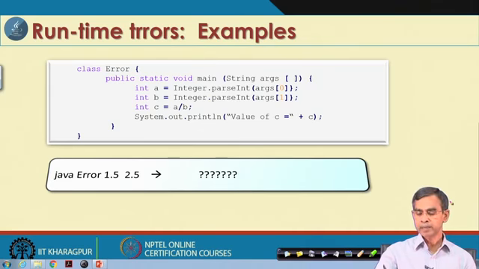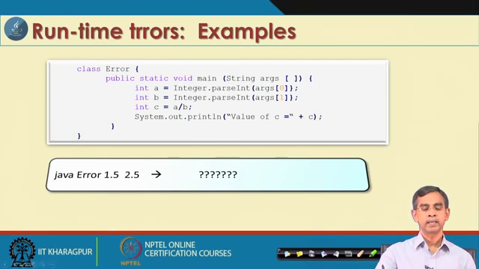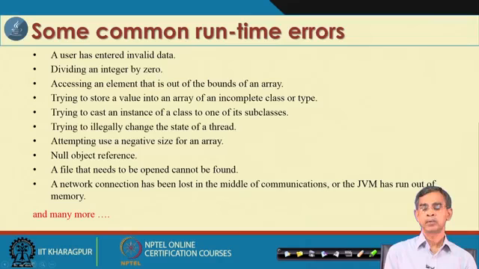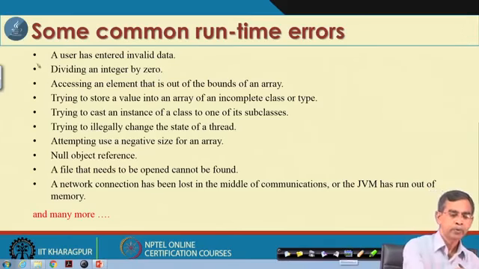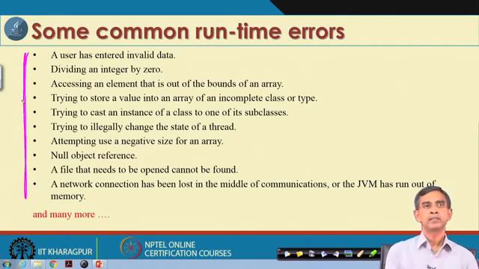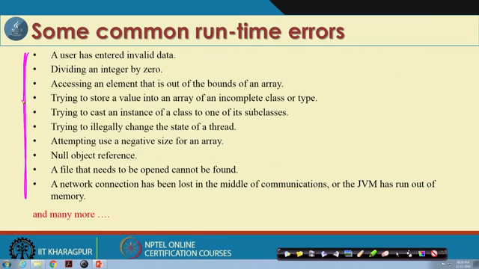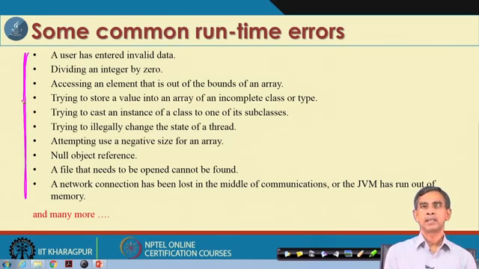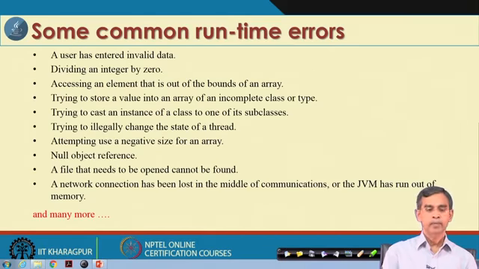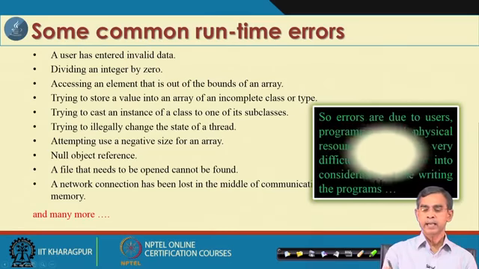Again, like compile time errors, there are many sources and reasons for runtime errors to occur. I have mentioned only a few important things which usually occur, and there are many more. In fact, we will discuss some errors when we discuss robust Java program writing. I have listed a few common types of errors, but many more errors are possible. So, these are basically runtime errors.